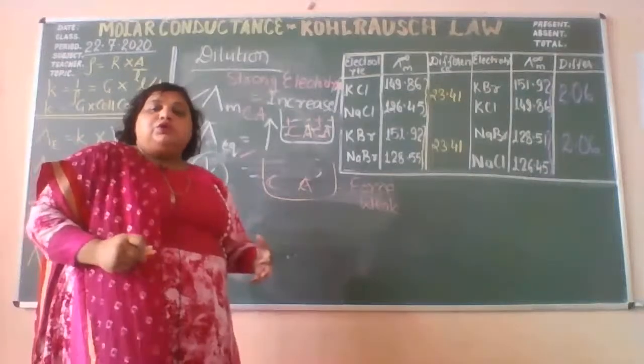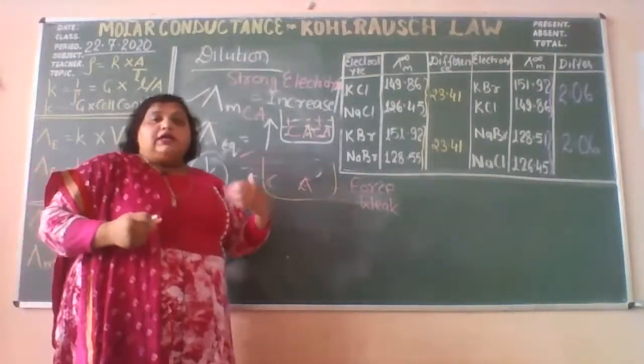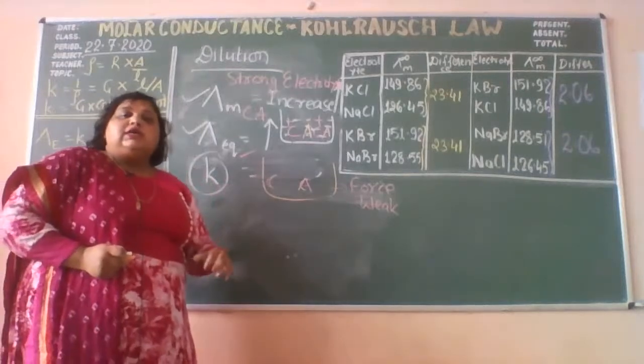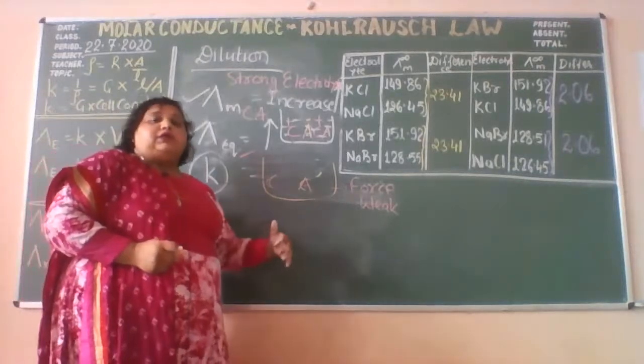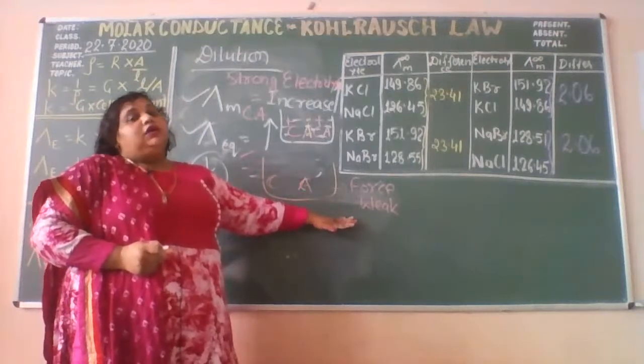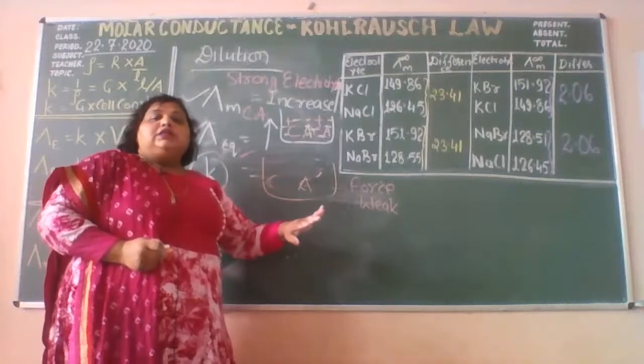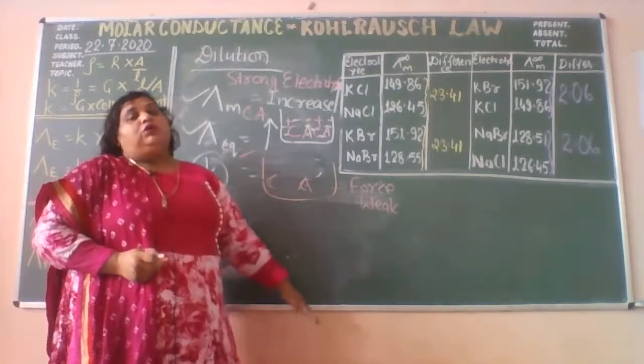As I have shown you, in the beginning, as I was adding the water, the conductance was increasing. But after a limit, if you add any more solvent, the conductance is absolutely not going to change.